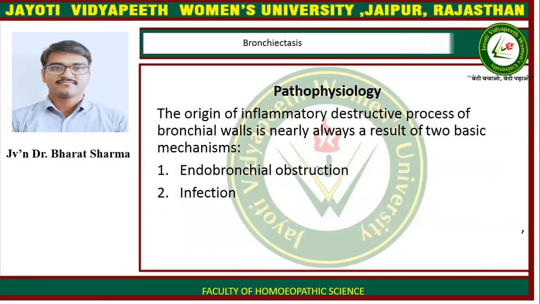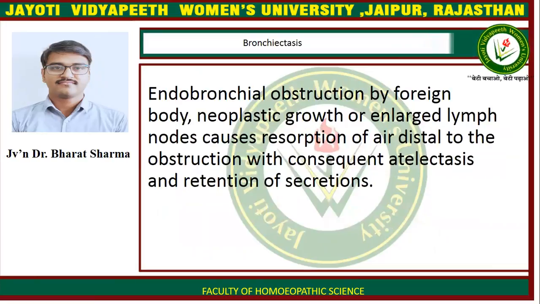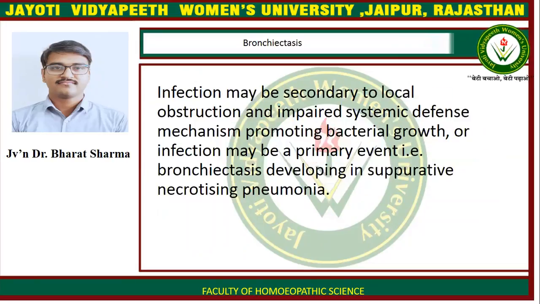Now, pathophysiology. The origin of the inflammatory destructive process of the bronchial wall is nearly always a result of two basic mechanisms. First is endobronchial obstruction, and second is infection. Endobronchial obstruction by foreign body, neoplastic growth, or enlarged lymph nodes causes resorption of air distal to the obstruction with consequent atelectasis and retention of secretions.